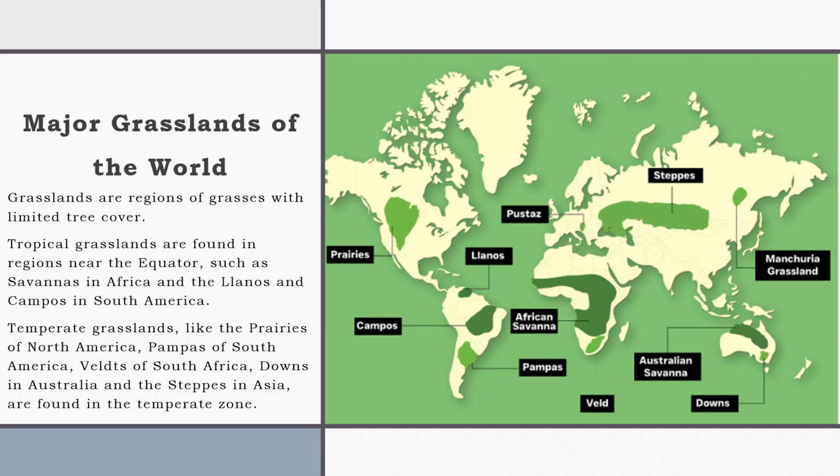Major grasslands of the world. Grasslands are regions of grasses with limited tree cover. Tropical grasslands are found in the region near the equator, such as savannas in Africa and the llanos and campos in South America. Temperate grasslands like the prairies of North America, pampas of South America, veld of South Africa, downs in Australia, and the steppes in Asia are found in the temperate zone.